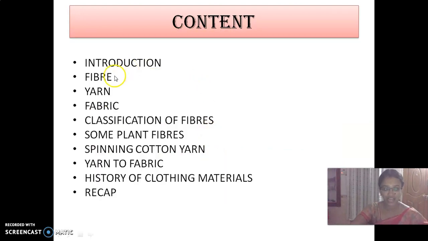They are introduction, fiber, yarn, fabric. We are going to see these 3 definitions. After that, classification of fibers, and then some plant fibers. After that, spinning cotton yarn, yarn to fabric, history of clothing materials, and in the last we will be having a recap. The same work I am going to give you children: after completing this chapter, prepare a mind map and take a note of important points. Whether you are sitting with a note and pen, very good.